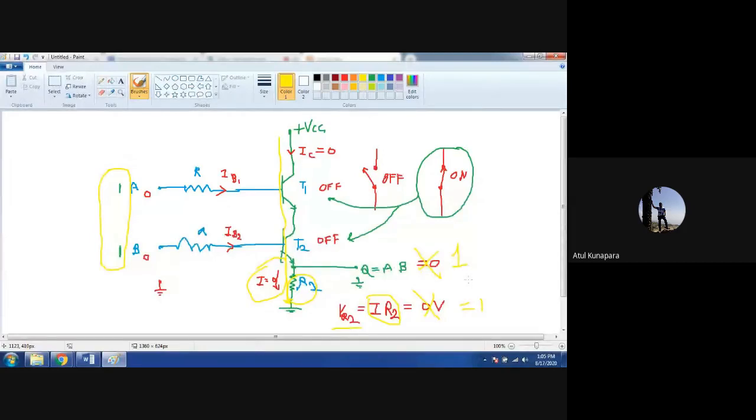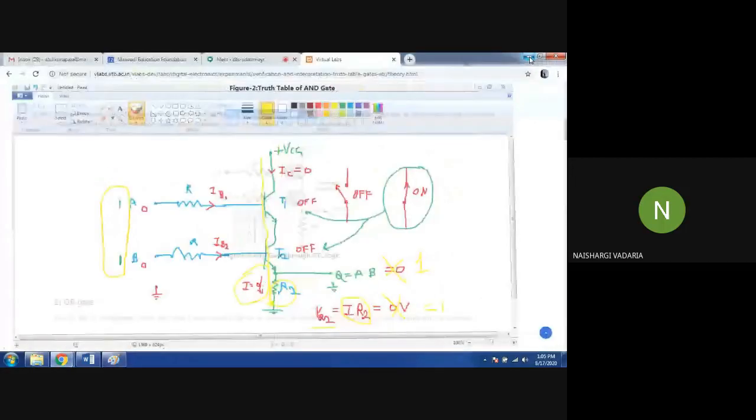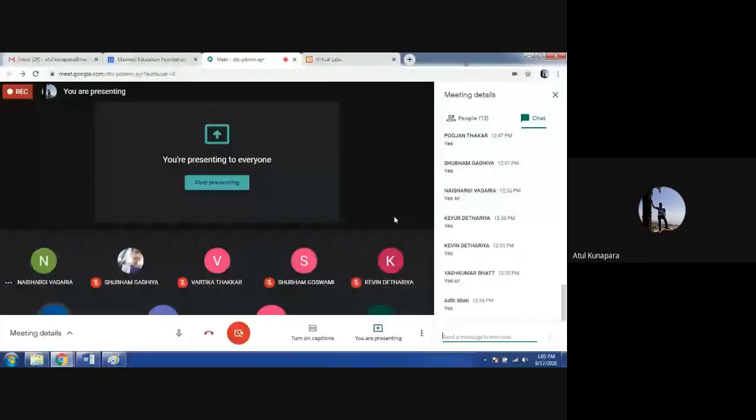Am I making this thing clear to everyone? How this AND gate can be realized using resistor transistor logic? Yes, anybody can give me the reply? Yes, sir, it's clear. Okay, very good. Anyone else?